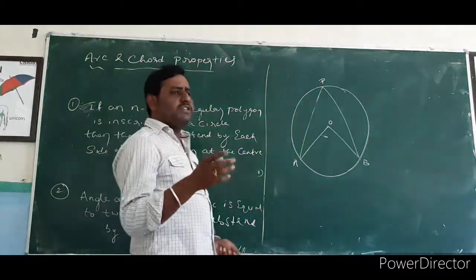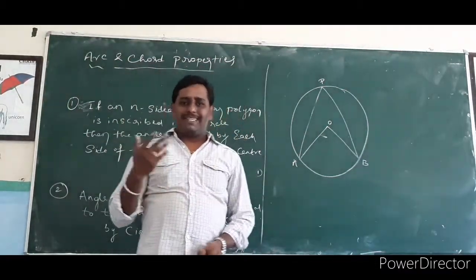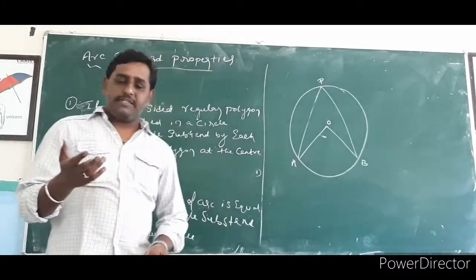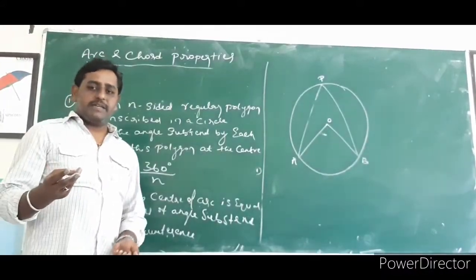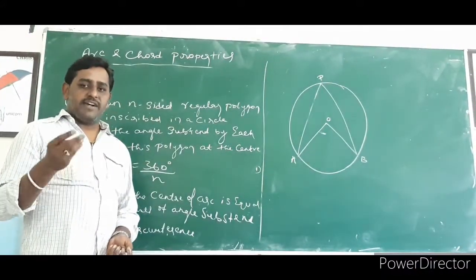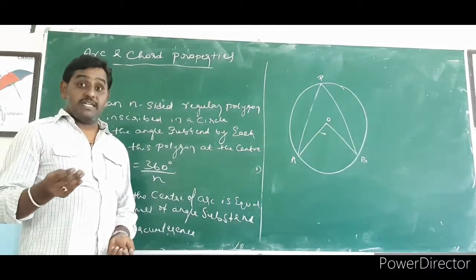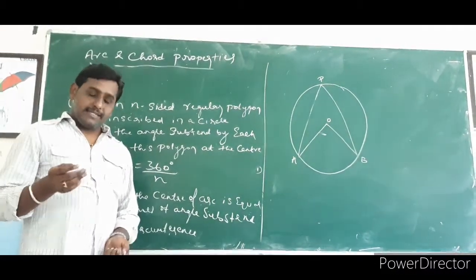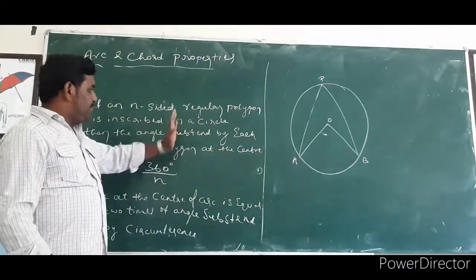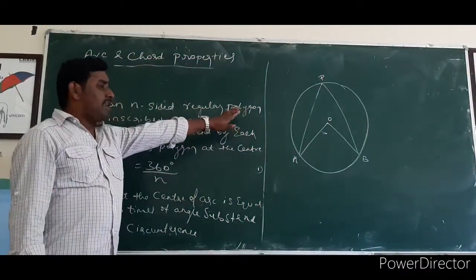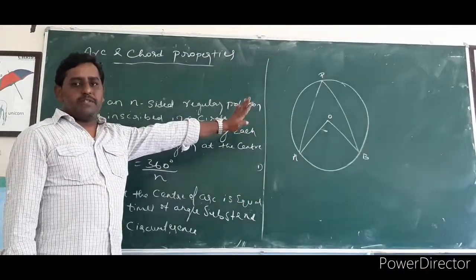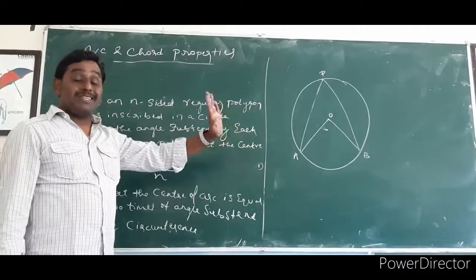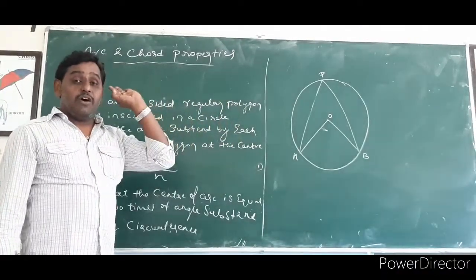A polygon is a figure with 3 or more sides. For example, a 3-sided figure is a triangle, 4 sides a quadrilateral, 5 sides a pentagon, 6 sides a hexagon, like that. Keep in mind that in a regular polygon all the sides are of equal length.